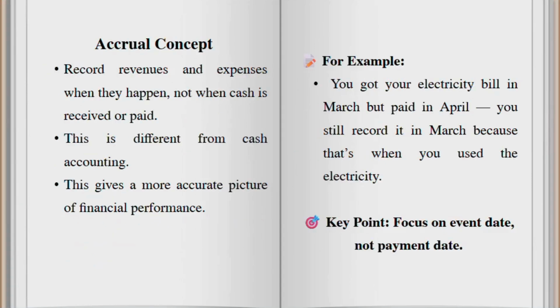Next comes the accrual concept. Record revenue and expenses when they occur, not when money is received or paid. The example here we see is an electricity bill received in the month of March but paid in the month of April. Then the transaction will be recorded in March. The key point here we have to remember is focus on event date, not on the payment date.